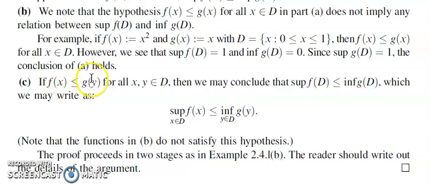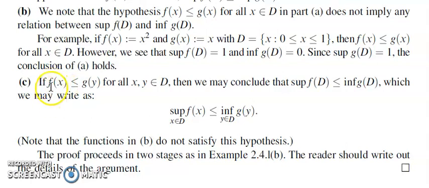So what this implies is that every element in the range set of g is greater than every element in the range set of f, which is essentially the same as the condition we defined in the case of sets.